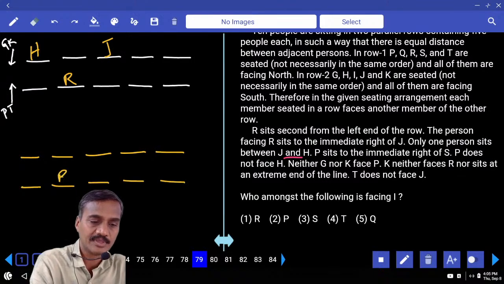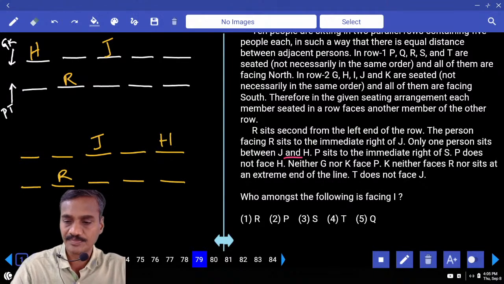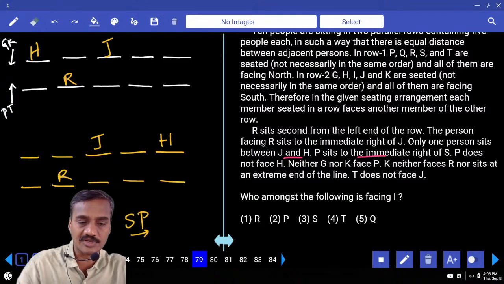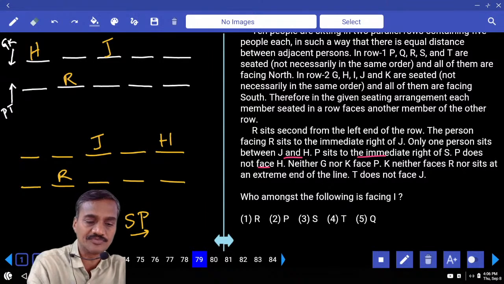R is here and J is here. H is one person away from J. And P is to the immediate right of S, and P is not facing H. S and P must be like this.